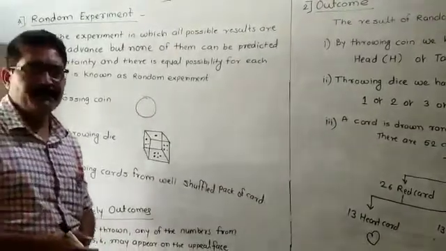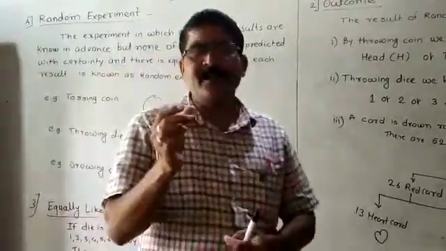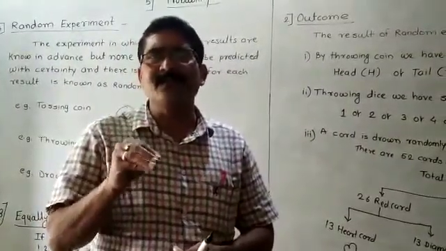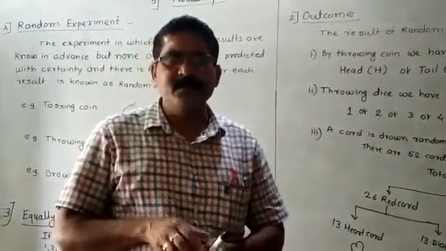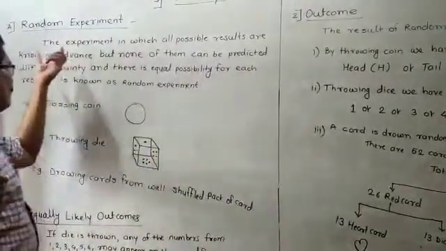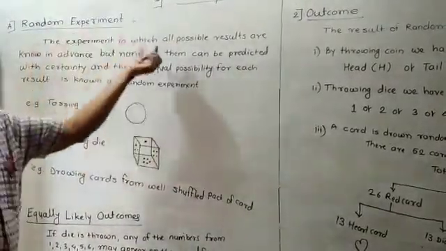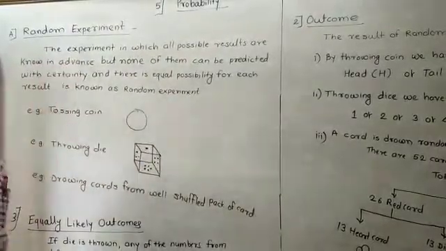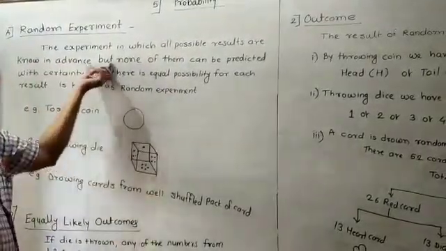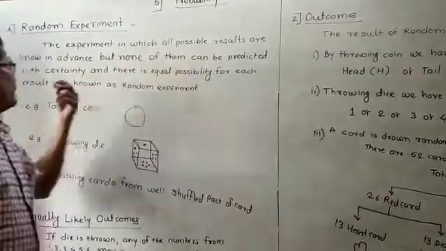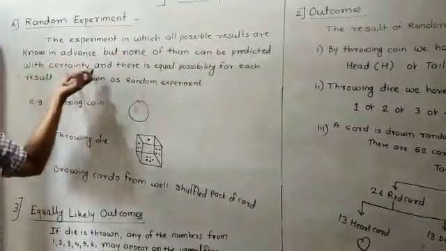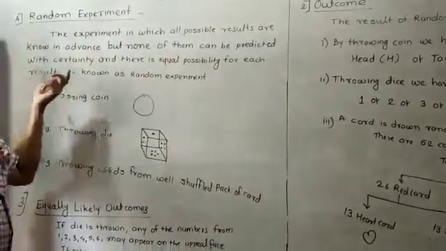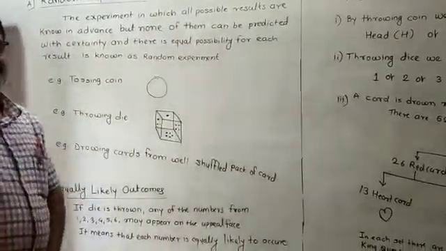Random experiment means if I take a coin and throw it, whatever I did, that is called a random experiment. The definition of random experiment: the experiment in which all the possible results are known in advance, but none of them can be predicted with certainty, and there is equal possibility for each result, is known as the random experiment.